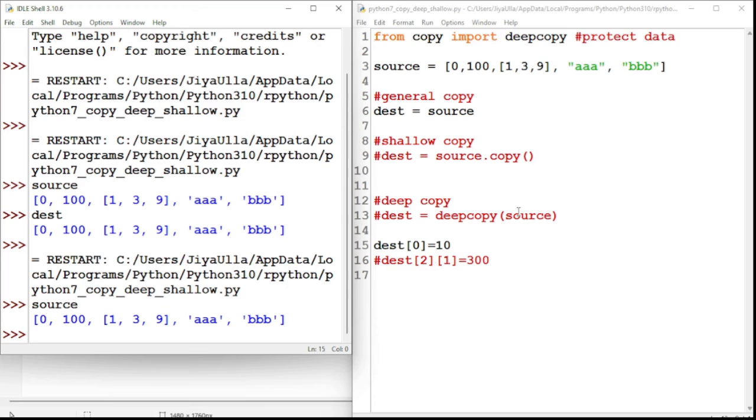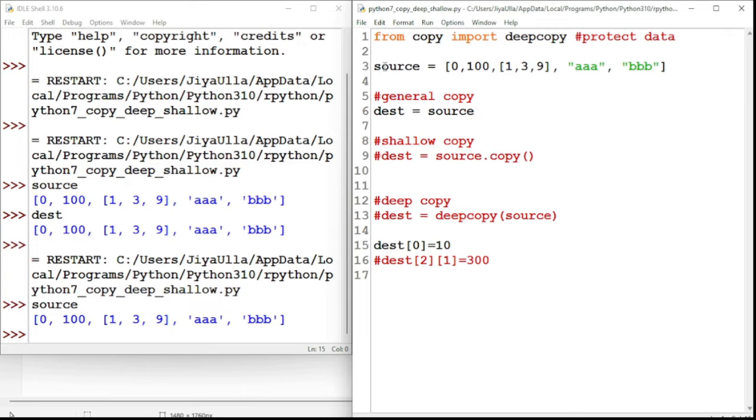Hi guys, today we will be discussing the general copy, shallow copy and deep copy. These are the three different types of copies we will be using frequently in Python. In most cases we are using this. The deep copy I have imported from the copy module. This is the way you can import the deep copy.